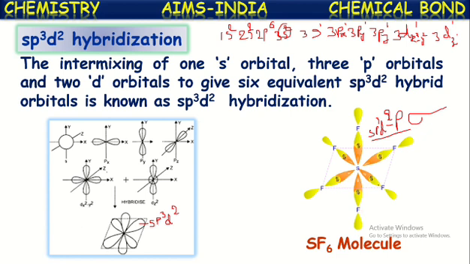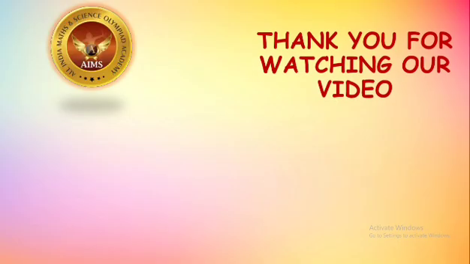Within the plane, the bond angle will be 90 degrees, and above and below the plane also it will be 90 degrees. So this is a molecule which has sp3d2 hybridization. So this is about the concept of hybridization, which explains the shape and bond angles of molecules based upon the hybridization.